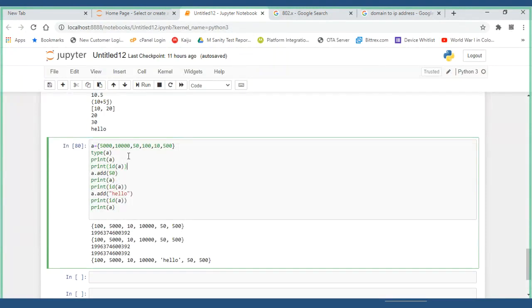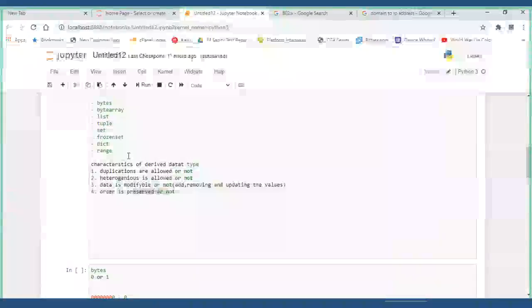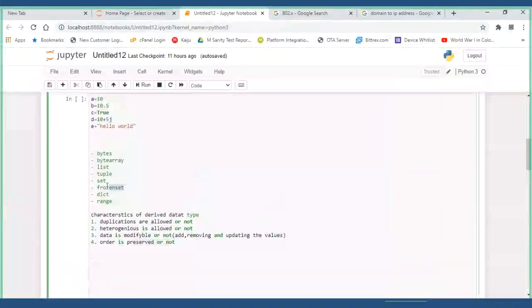But I don't want people to modify my data. I don't let any of the people modify my data. During that time, you use something called a frozen set. Got it?